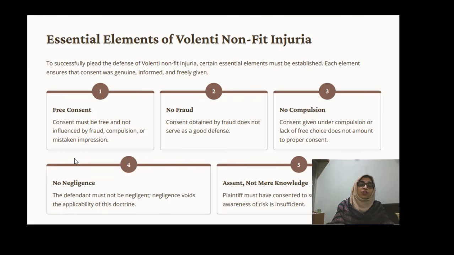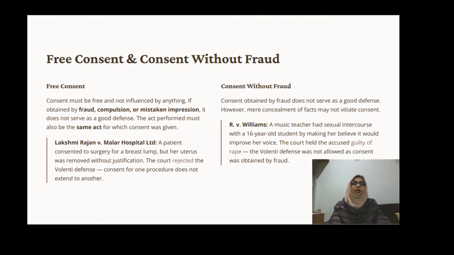The defendant must not be negligent. Negligence avoids the applicability of the doctrine. And then mere knowledge. Suppose some people have knowledge, mere knowledge is there, but there is a necessity. For necessity, at that time also, this defense will not be applicable. Okay, now go with free consent and consent without fraud.